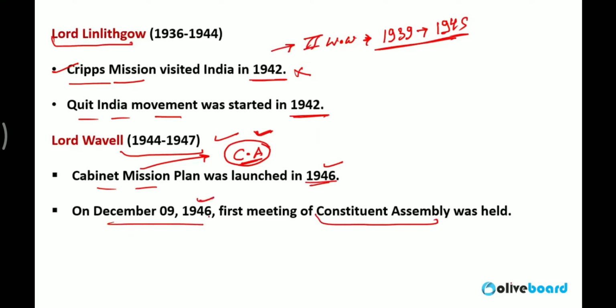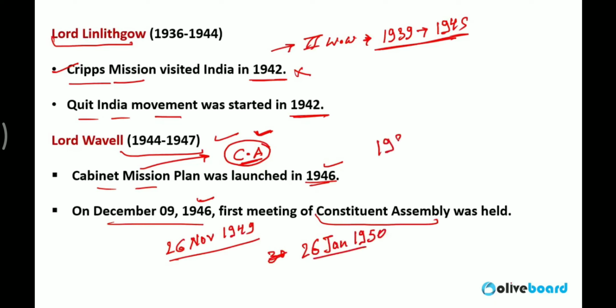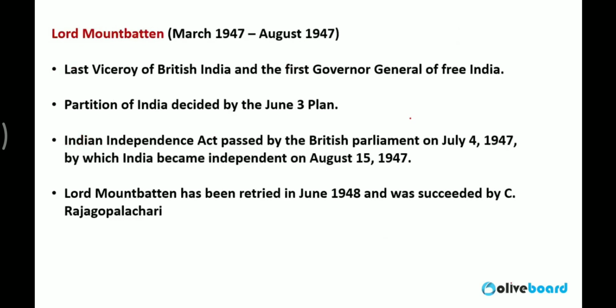Means the formation of Constitution was started from here. The formation of Constitution was completed on 26 November in 1949. But Constitution was implemented on 26th of January 1950. Reason, from the year 1930, on every 26th January, Pandit Jawaharlal Nehru was celebrating Independence Day. But India got freedom on 15 August, right?